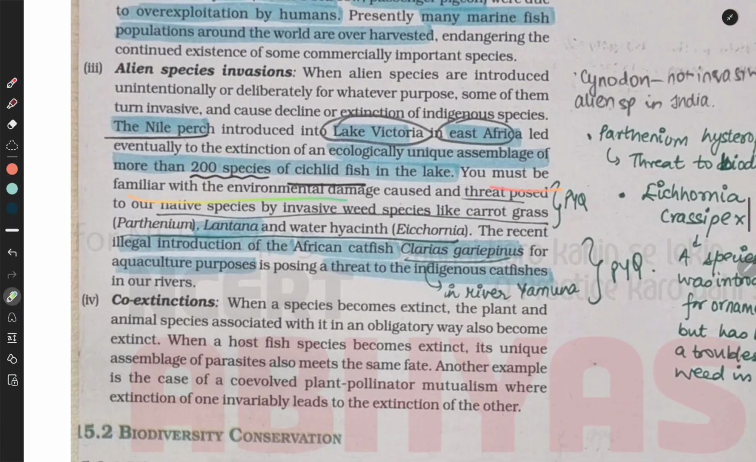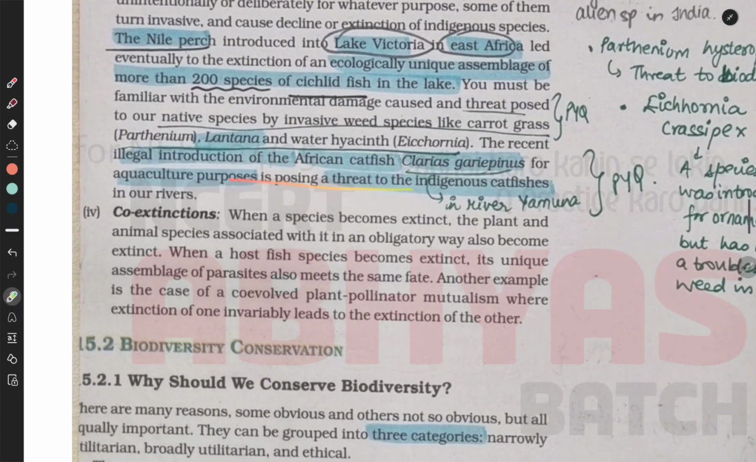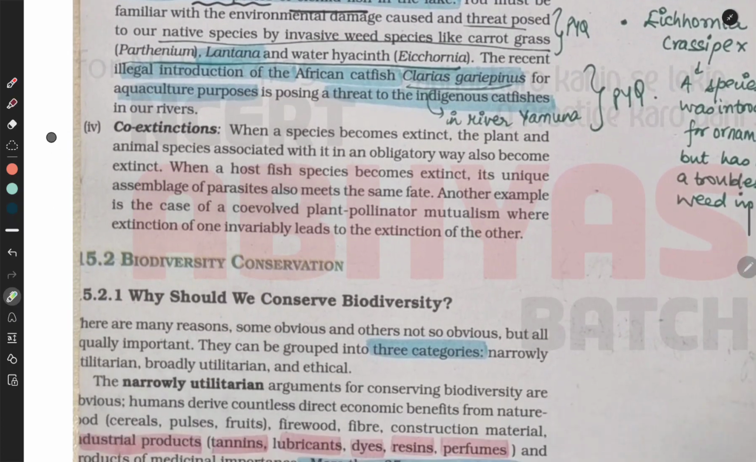You must be familiar with the environmental damage caused and the threat posed to our native species by invasive weed species like carrot grass, Parthenium, Lantana, and water hyacinth. The recent illegal introduction of the African catfish Clarias gariepinus for aquaculture purposes is posing a threat to the indigenous catfishes in our rivers.